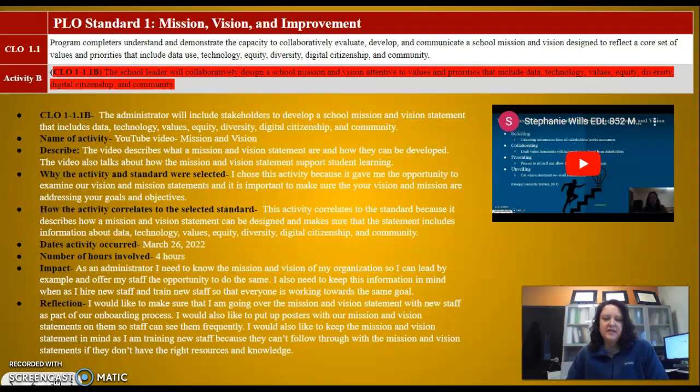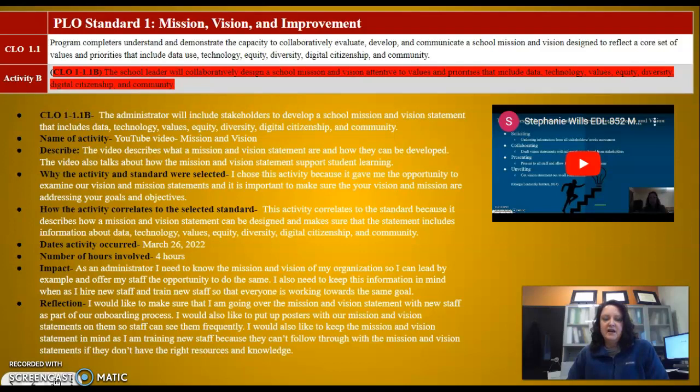How did it impact me immediately? As an administrator, I need to know the mission and vision of my organization so I can lead by example and offer my staff the opportunity to do the same. I also need to keep this information in mind when I am hiring new staff and training new staff so that everyone is working towards the same goal.